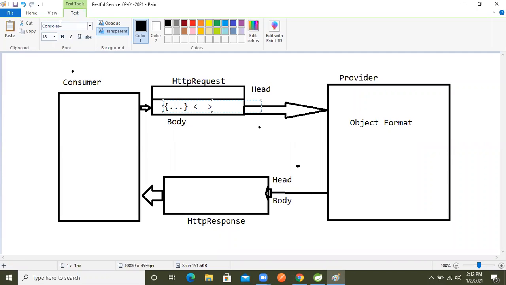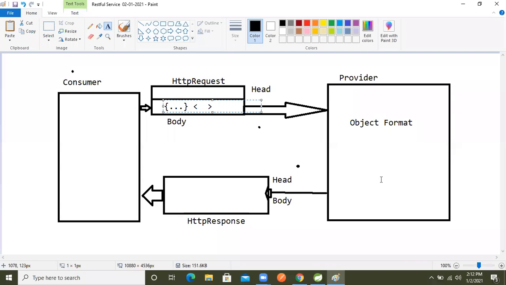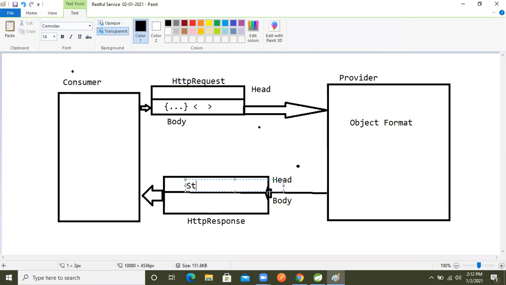The provider returns back the status code, and second, the object data. So this is the diagram.